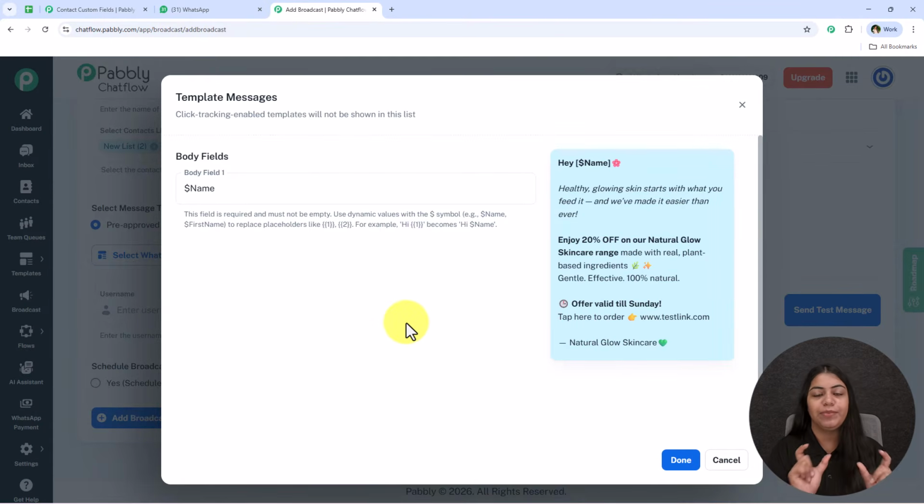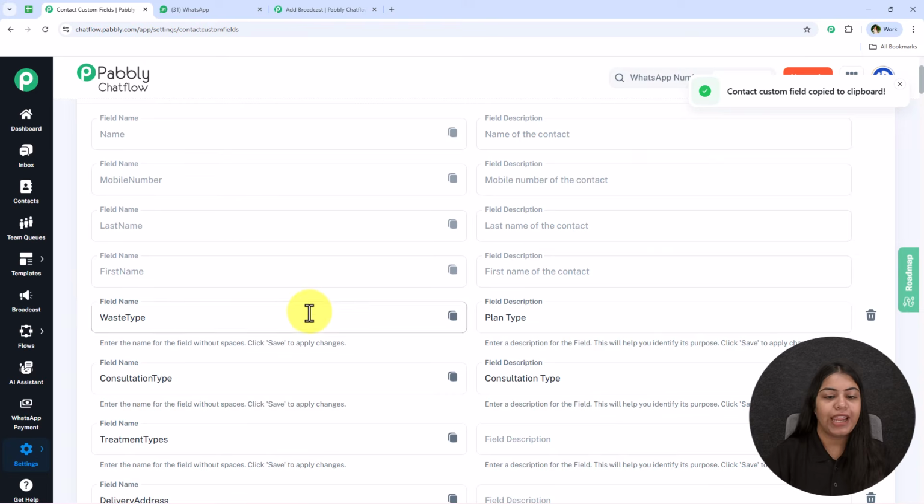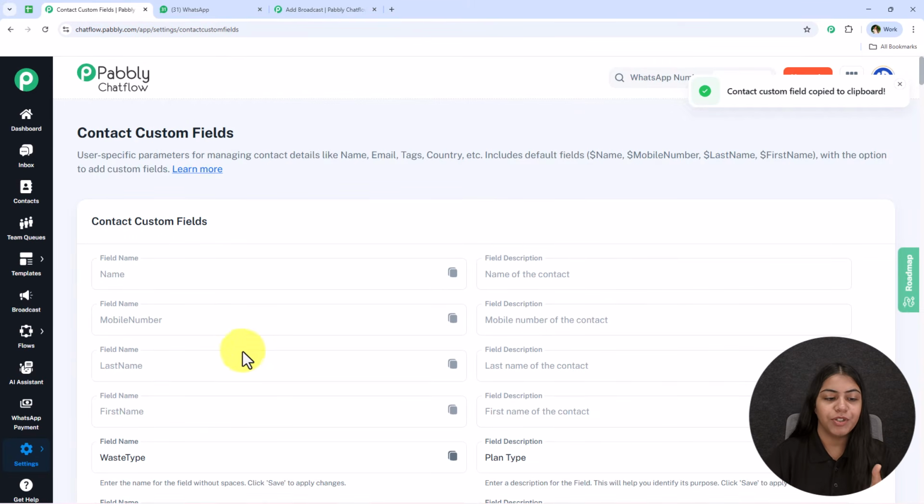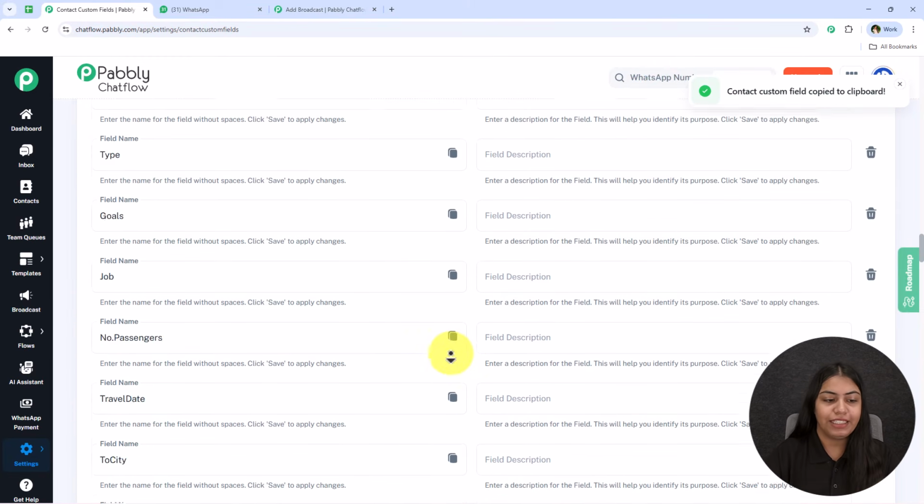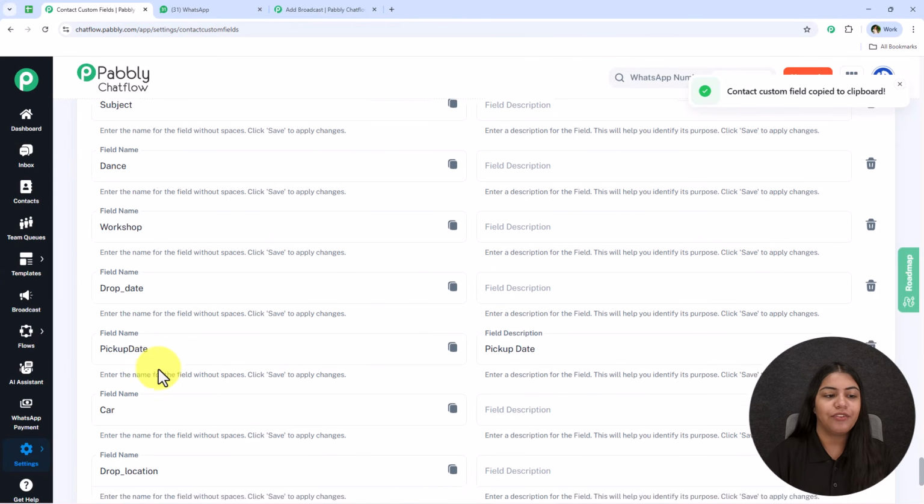Now this $name will be replaced with the name of your lead every time you send an automated WhatsApp message. Like I did this for name, you can do this for any other thing too. If it is not in the universal field, you can create the contact custom field like this right from here. As you can see, I've created multiple.